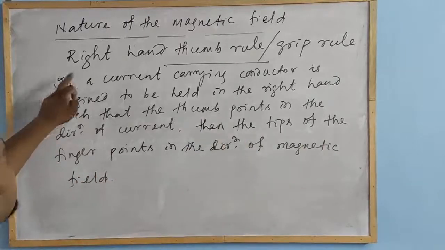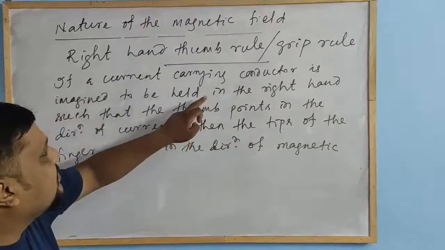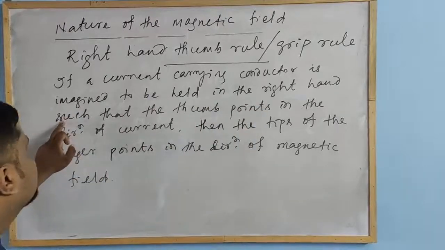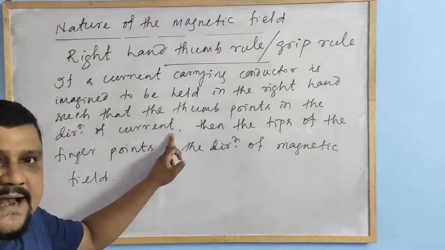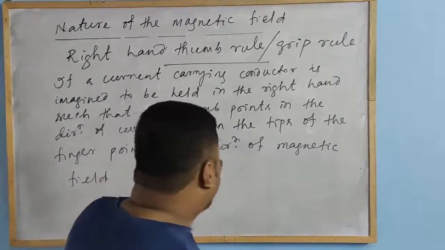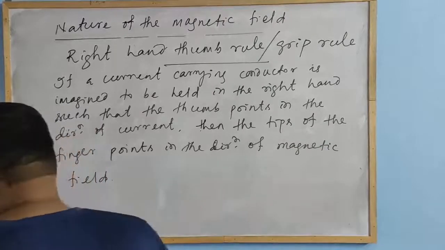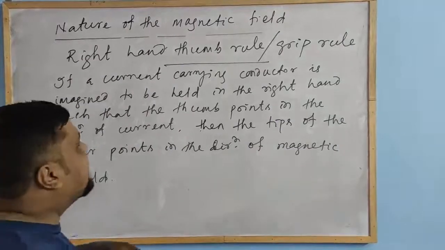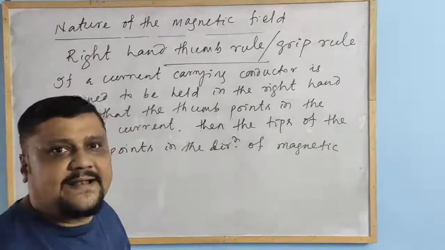So the right hand thumb rule or grip rule states: if a current carrying conductor is imagined to be held in the right hand such that the thumb points in the direction of current, then the tips of the fingers point in the direction of the magnetic field lines. Clear?